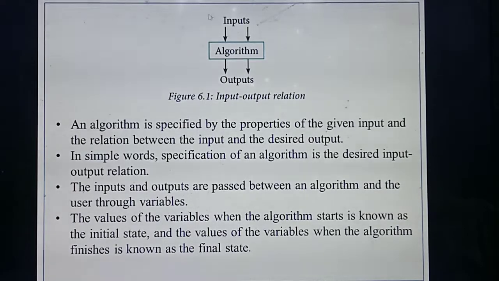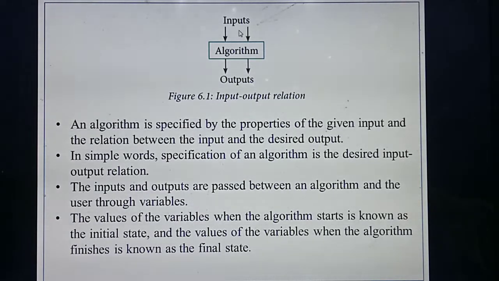Listen carefully. See, so one algorithm you are giving. In an algorithm there will always be some input, isn't it? Once you give an input, the algorithm will process that one. After that you will get some output, isn't it? So you have already studied this. So in specification, what are the things you need to specify? First you need to define the algorithm in a very short or precise manner. Then you should define how many inputs.